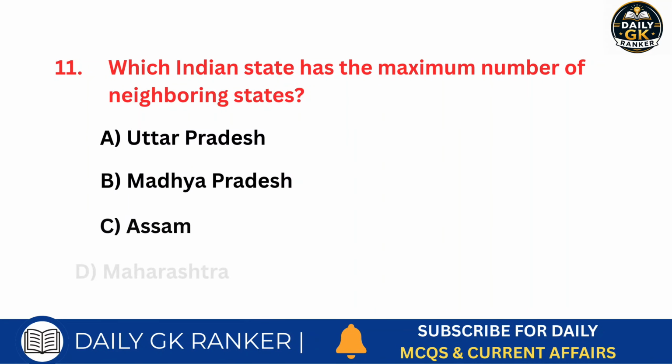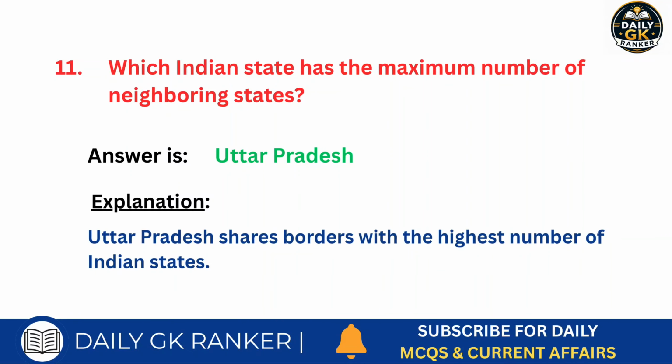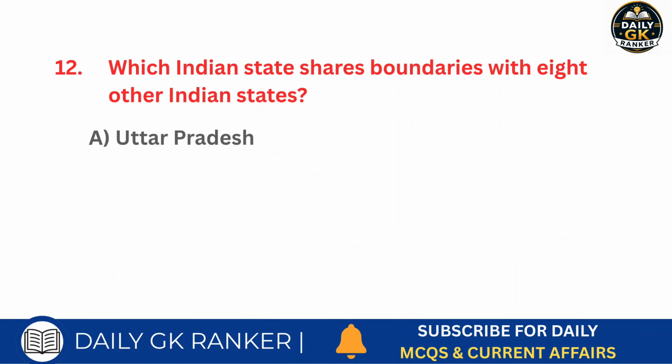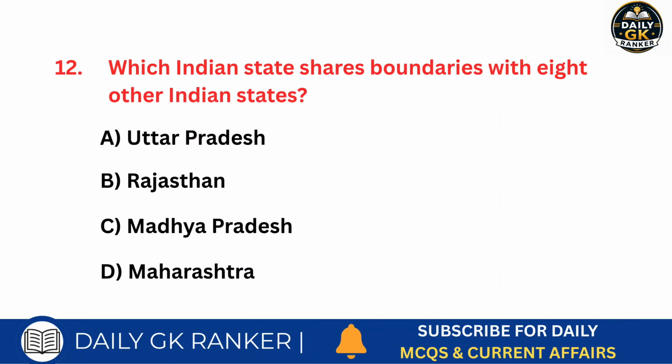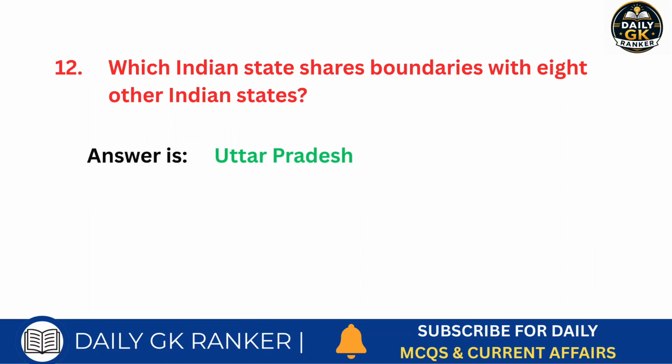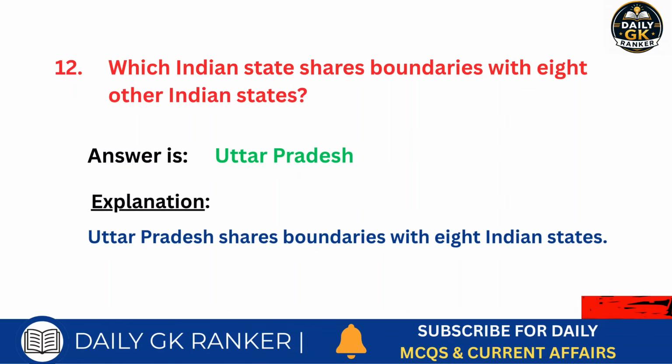Which Indian state has the maximum number of neighboring states? Answer is Uttar Pradesh. Which Indian state shares boundaries with 8 other Indian states? Answer is Uttar Pradesh.